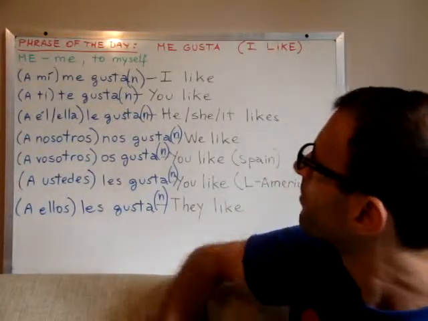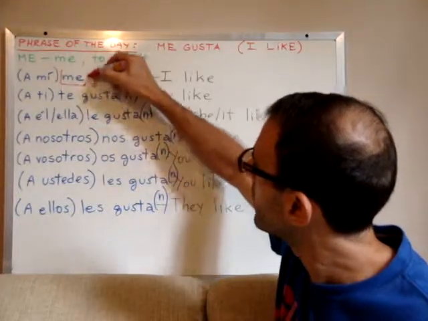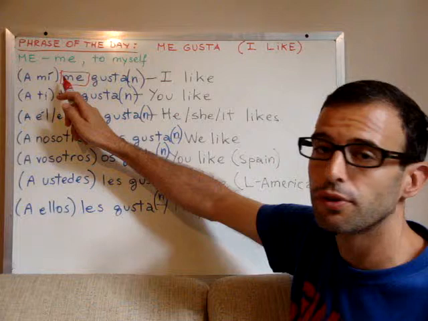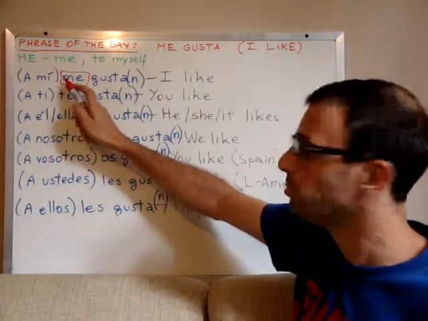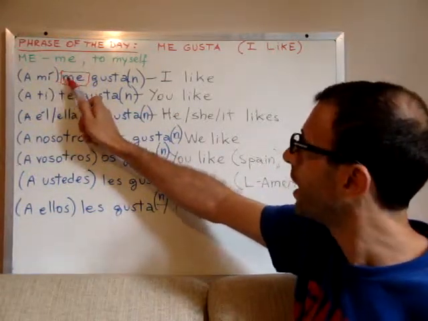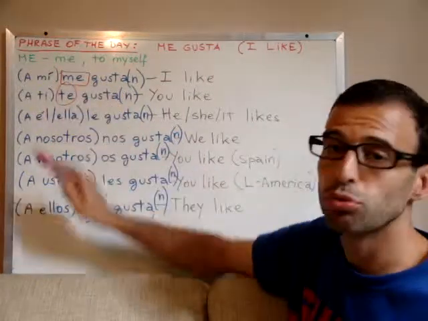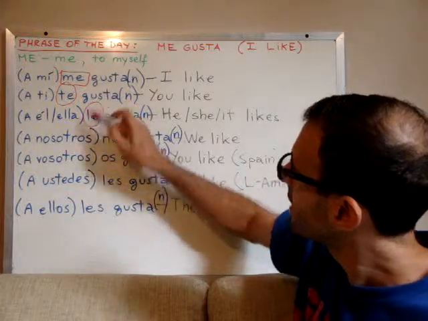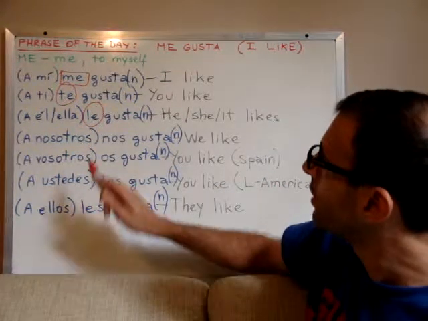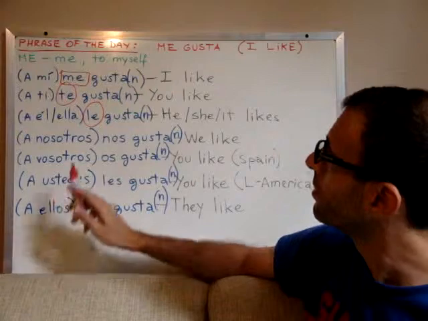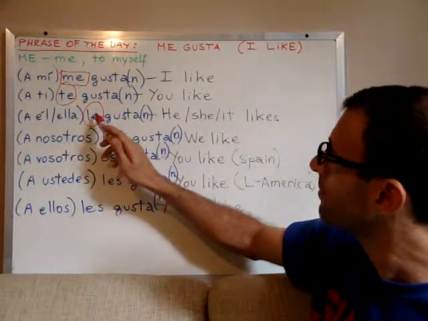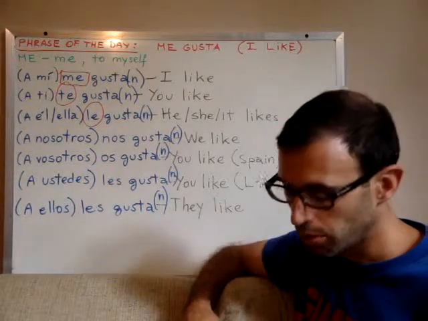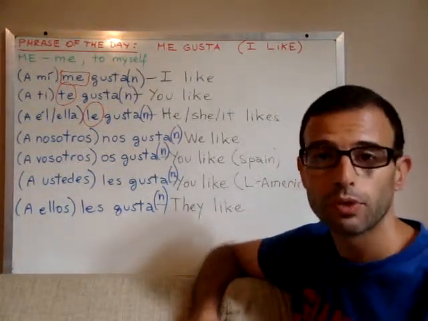So if we omit this first part, how can we know what subject it is referred to? Because of this. Me refers to, like me in English, the first person singular, to me, to yo, right? I. Te refers to tú, you, second person. Le only refers to he or she, okay? So, le gusta, I immediately know what person it is referring to.